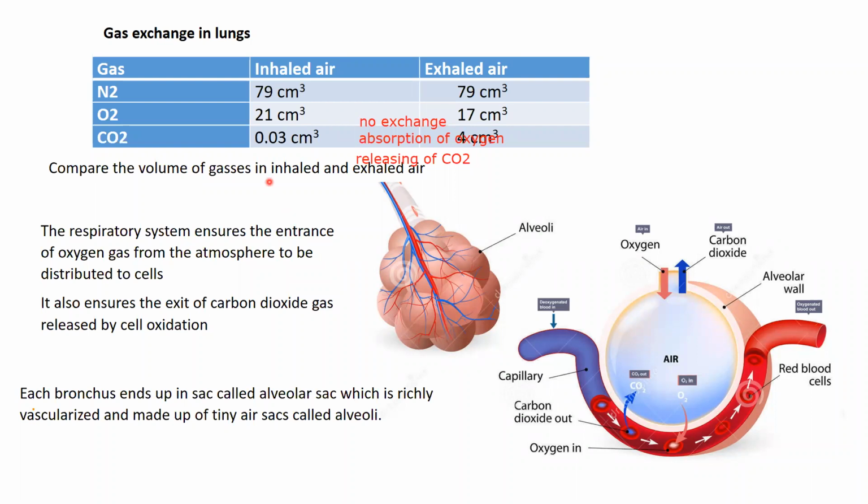As you can see, each bronchus ends up in this alveolar sac. All of this is the alveolar sac. This alveolar sac is richly vascularized and is made up of tiny air sacs called alveoli. So respiration is the inhalation of air rich in oxygen into our body via the respiratory system, so that the respiratory gas exchange occurs between air and blood, followed by exhalation of gas enriched with carbon dioxide.